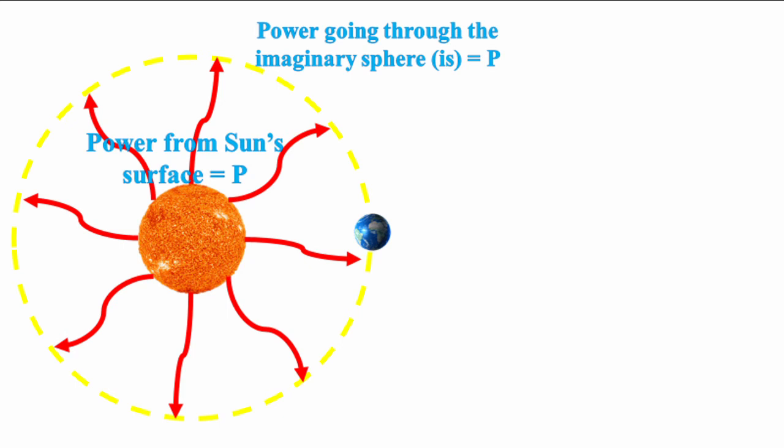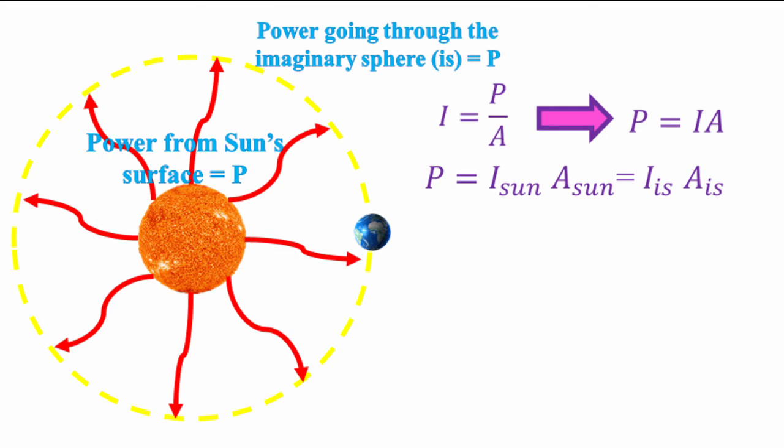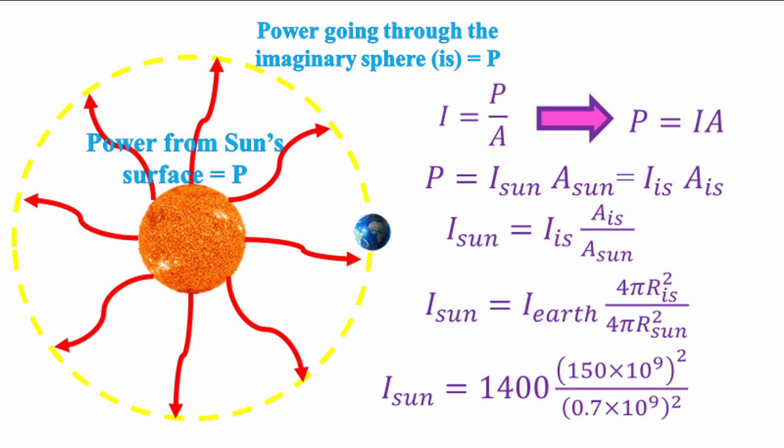So we write an equation for this power in terms of the surface intensity and the surface area, and we can equate the power from the sun to the power through this imaginary sphere, which I will call I_IS. This allows us to make I_sun the subject, which is the solar radiation intensity on the surface of the sun, and then start substituting values. Just remember that the solar radiation intensity on the imaginary sphere is the same as that on the earth, because earth lies on this sphere.